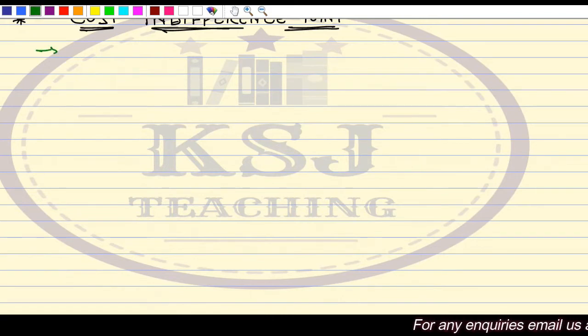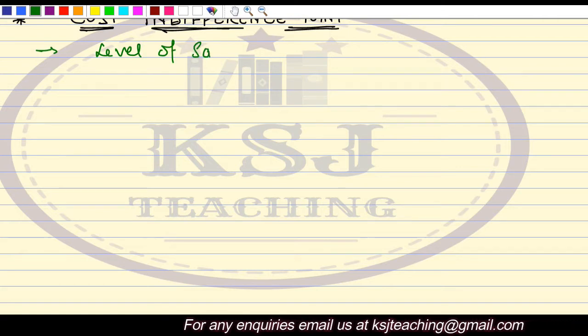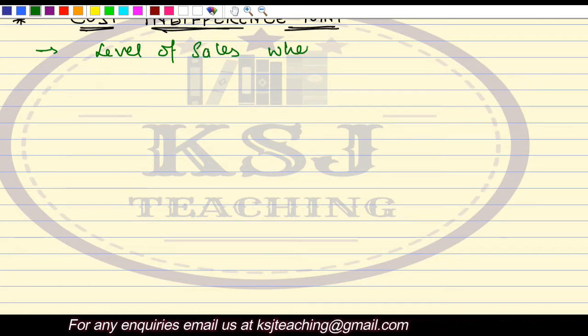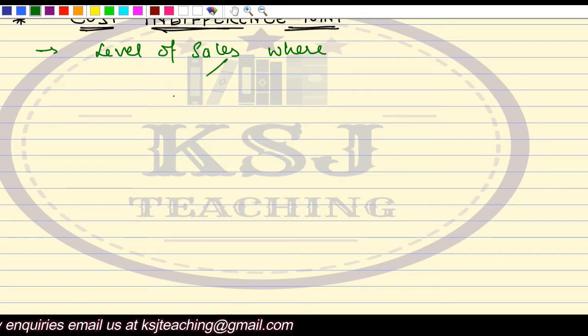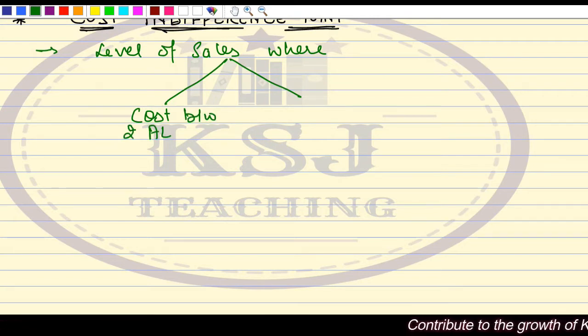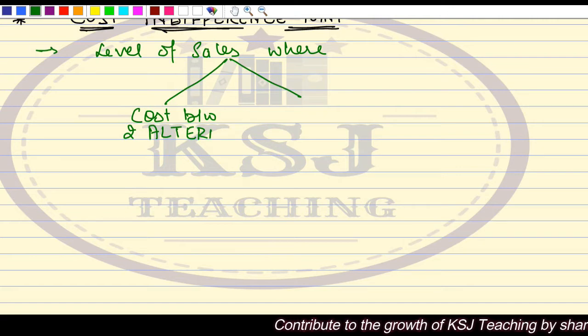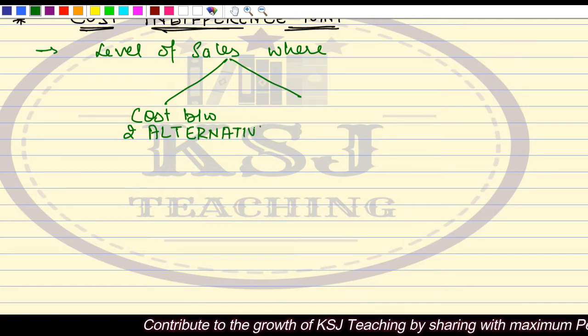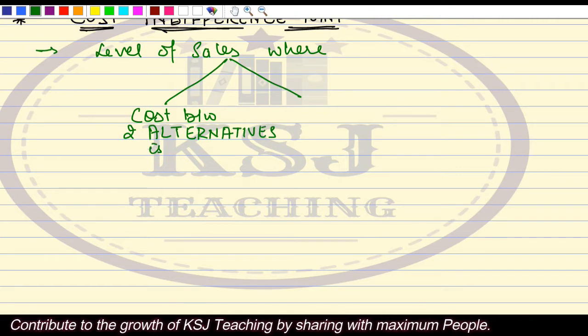It is that level of sales where the cost between two alternatives is the same.